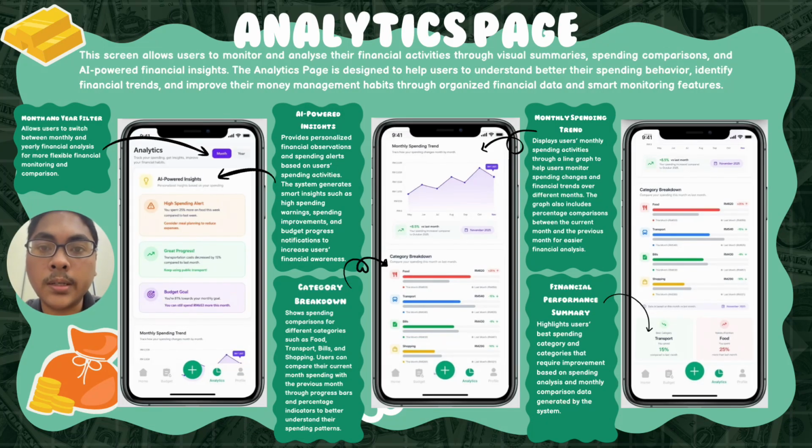Now let's take a look at the analytics page. This page allows users to monitor and analyze their financial activities through visual summaries, spending comparisons, and AI-powered financial insights. The analytics page is designed to help users better understand their spending behavior, identify financial trends, and improve their money management habits through organized financial data and smart monitoring features. In this page, users will see monthly and week filter, AI-powered insights, category breakdown, monthly spending, and financial performance summary.